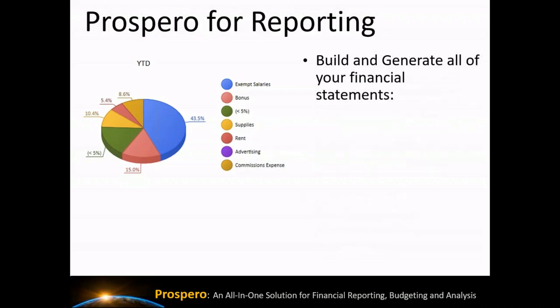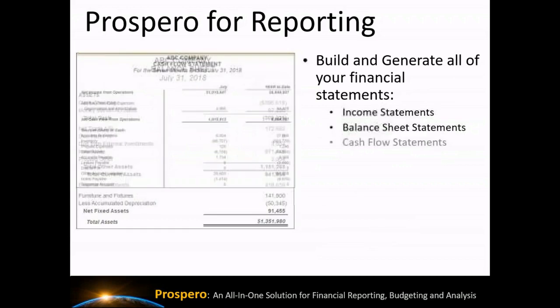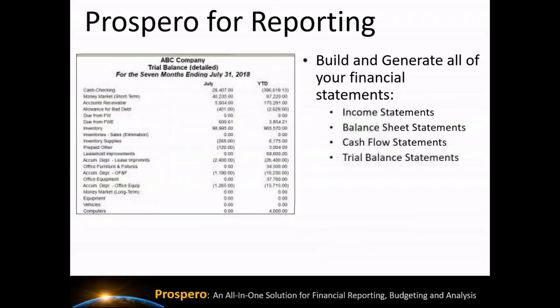When you're working with Prospero for reporting, you'll use this application for building all of your financial statements, your income statements, your balance sheet statements, your cash flow statements, trial balance statements, and any other kind of supporting schedule that you want to build inside Prospero.